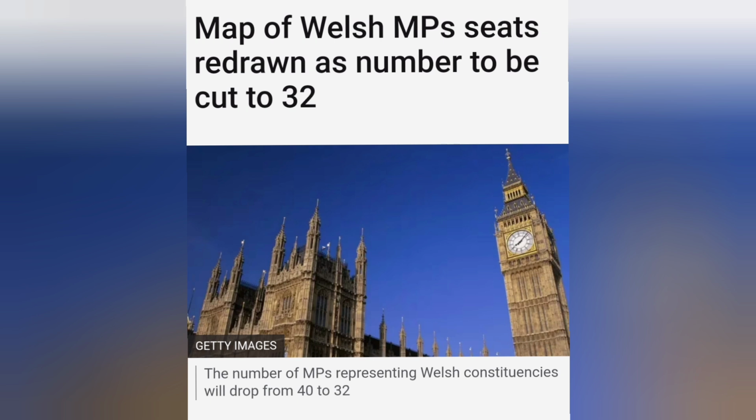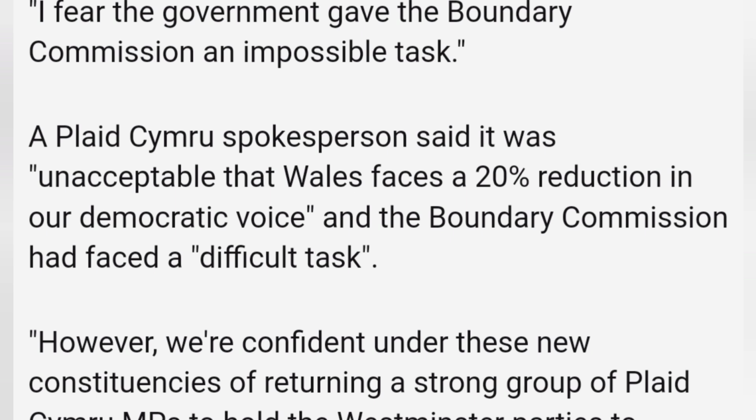I can't help but recall that the Welsh government, who now has the greatest loss to their representation in the House of Commons, they were very vocal about the fact that King Charles didn't have to follow the law. This is some opposition that they were raising last year.